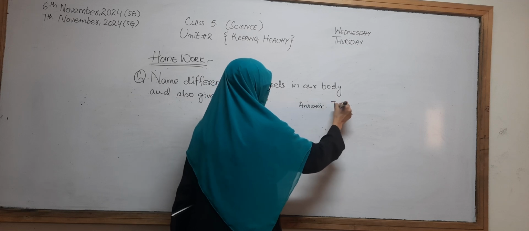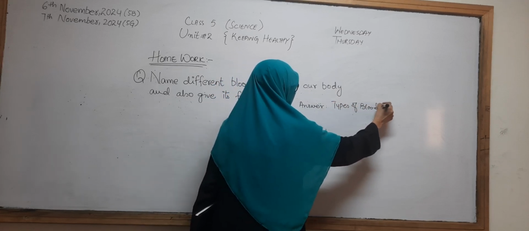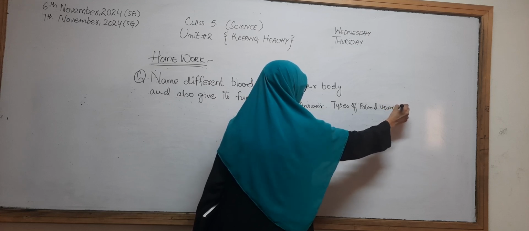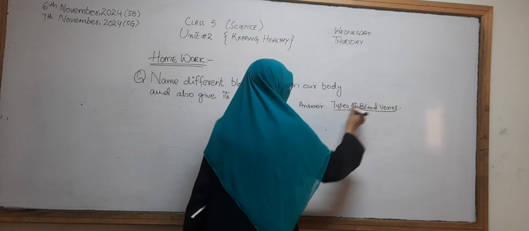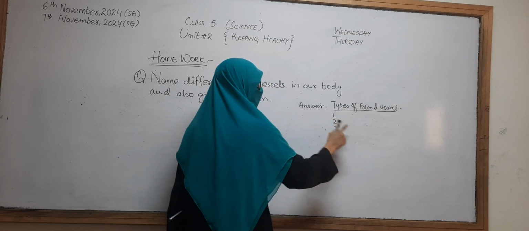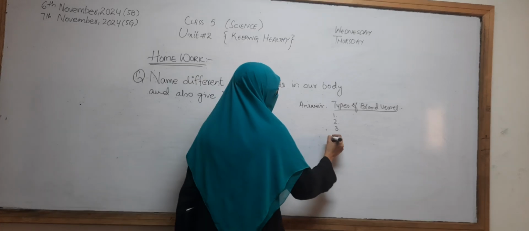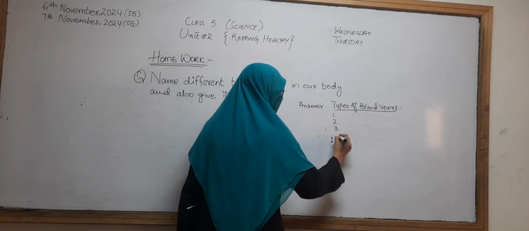Answer: types of blood vessel. You will write down the heading. Number 1, number 2, number 3. You have to write down, first of all, the names of the blood vessels. Then you will write down the first heading, artery,